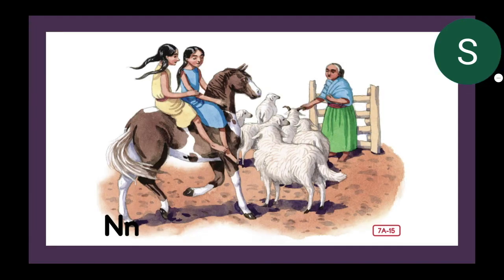N is for Navajo, who herded flocks of sheep. Keeble Cubs, what tribe did I just name? That's right, the Navajo. Good job.